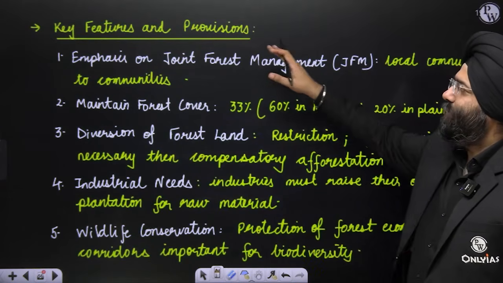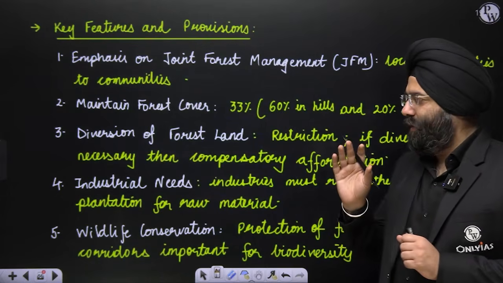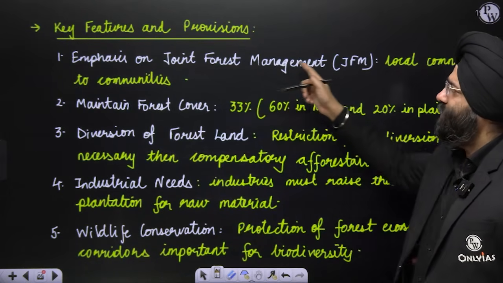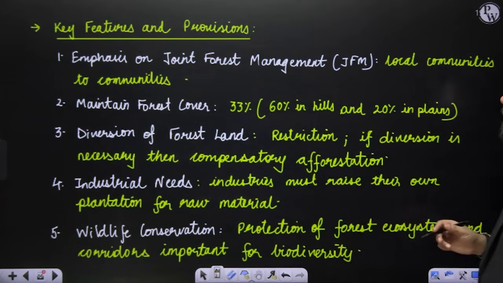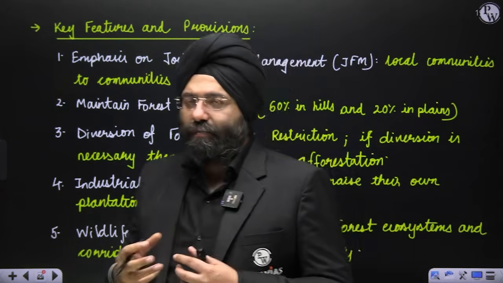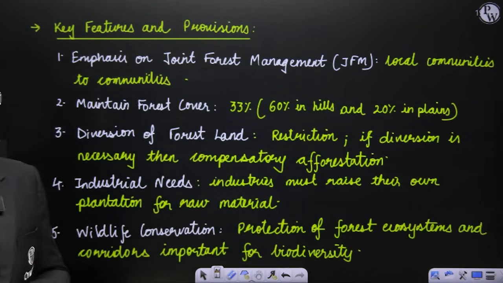What are the key features and the provisions that are present with respect to this particular policy of 1988? It says first, emphasis on the joint forest management, JFM. That means local communities and people interacting with the government as joint forces, so that they can basically help in the protection of the forest.